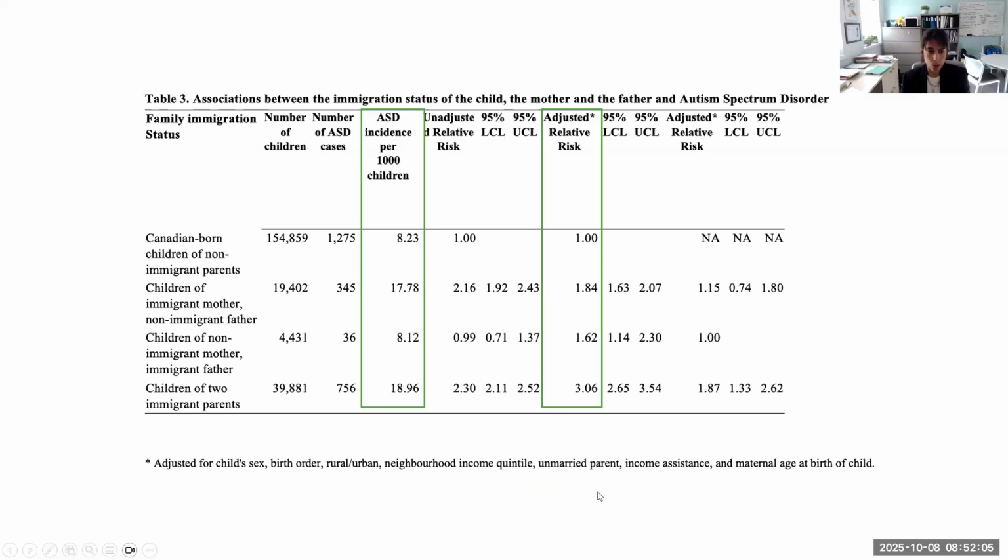This is looking at that secondary analysis that I referred to earlier, who are the ones who appear to be a significant risk when we compare, is it the mom, the dad, or both parents? And the highest adjusted relative risk was for those with both immigrant parents. And when we compare the three groups among themselves, again, the highest risk was for those with both immigrant parents, and having a mom or a dad, when we compare among themselves, was not statistically different.